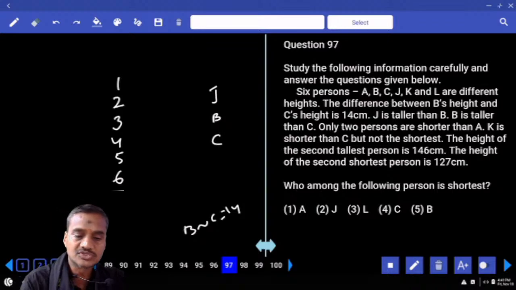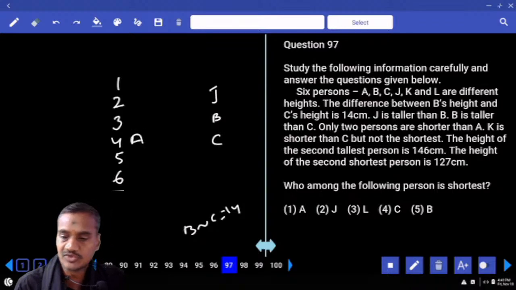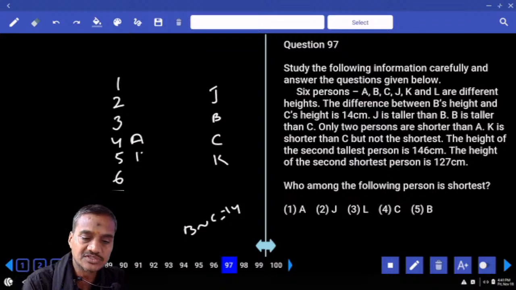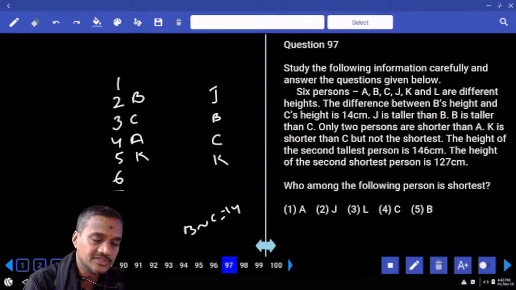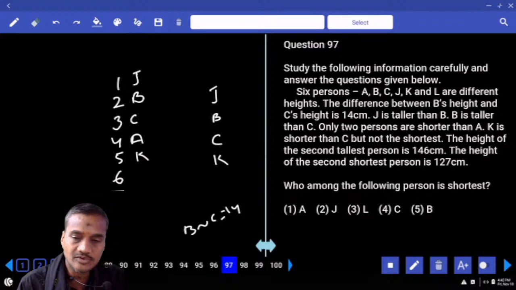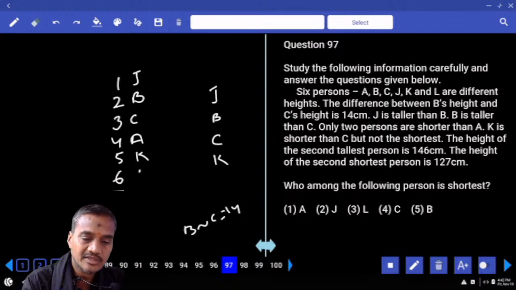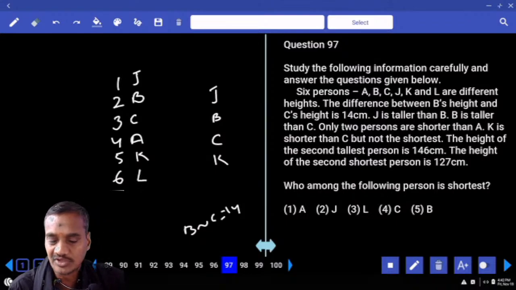Only 2 persons are shorter than A, and C must be at the 4th place. K is shorter than C, but K is not the shortest, and K is here. If K is here, C here, then this is B, and this must be J. The persons are A, B, C, J, K, L. L is the shortest among all of these.